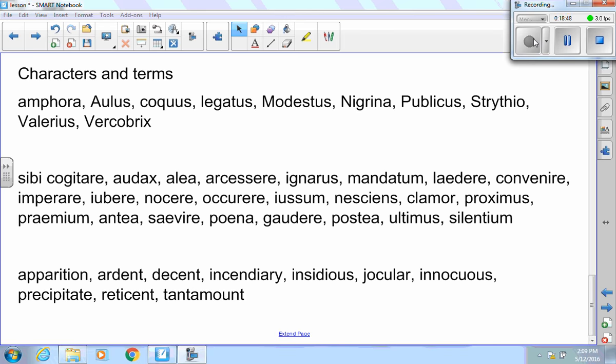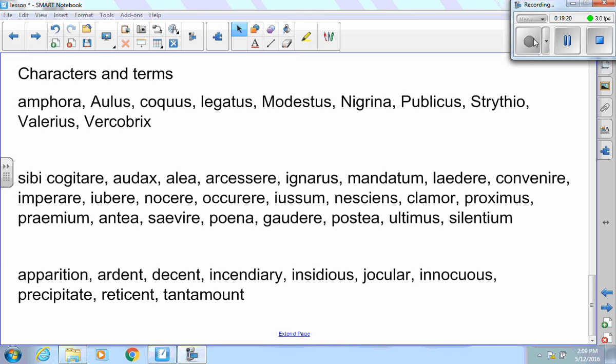Insidious. Well, Darth Sidious, Vader, that thing that turned into red. Insidious is evil. The evil inside. Jocular. Well, that has to do with jokes, something like that. So it's supposed to be funny. Innocuous. Well, if you inoculate something, you make it harmless. So if you go get your inoculations, I promise no harm will come to you, and smallpox will be eradicated.